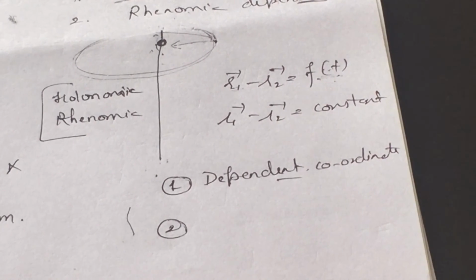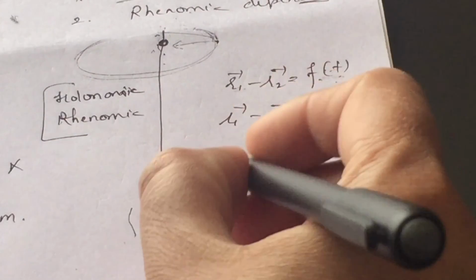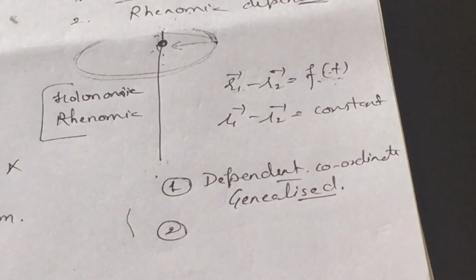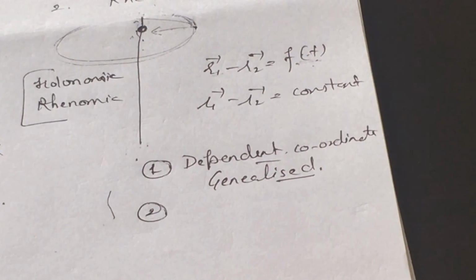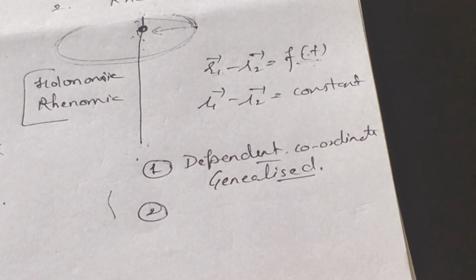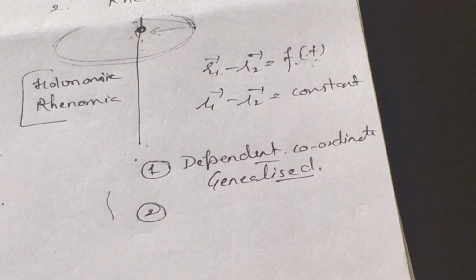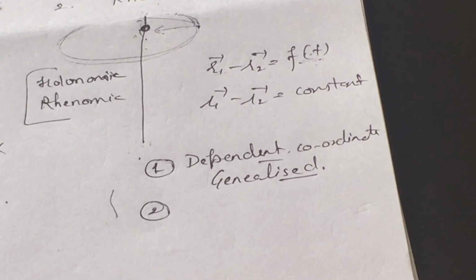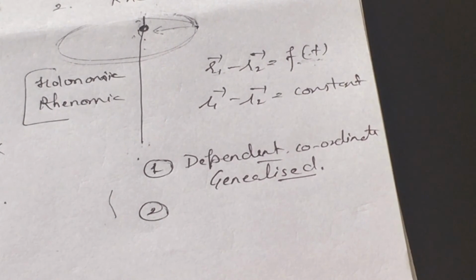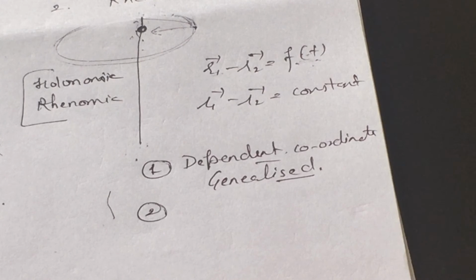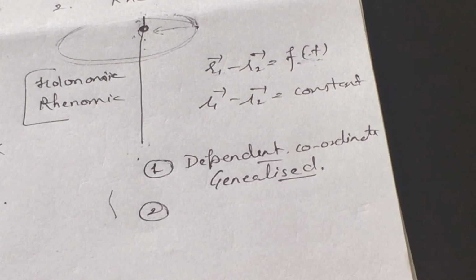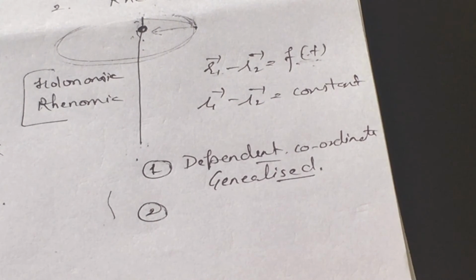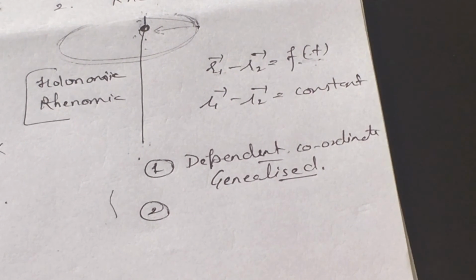Instead of Cartesian coordinates, cylindrical coordinates, or spherical coordinates, we use a generalized coordinate system, which we will study in further lectures. Generalized coordinates have the characteristic that the coordinates are no longer dependent on each other.